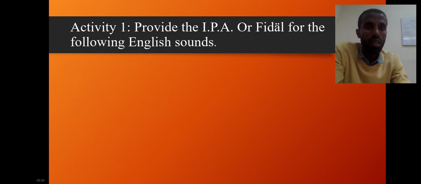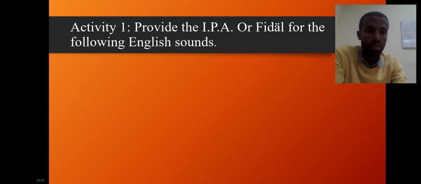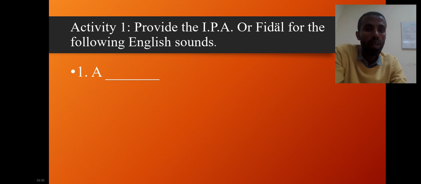The first activity, the instruction says: provide the IPA or Fidel for the following English sounds. The letter is given. All you have to do is provide the IPA symbol for the letter, which means the sound, because the sound is represented in IPA. Or if you're not familiar, you can also use Fidel.